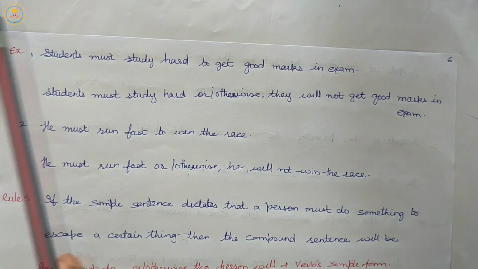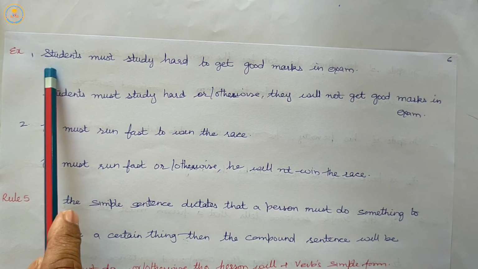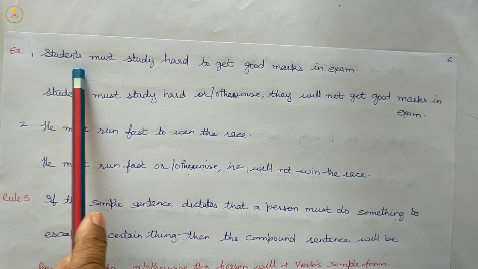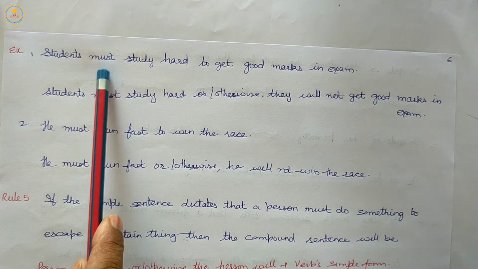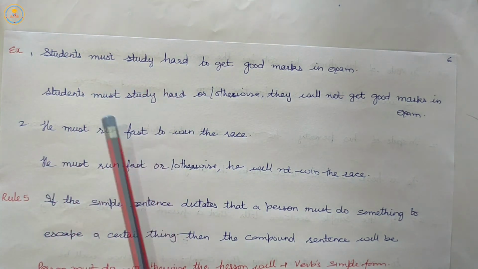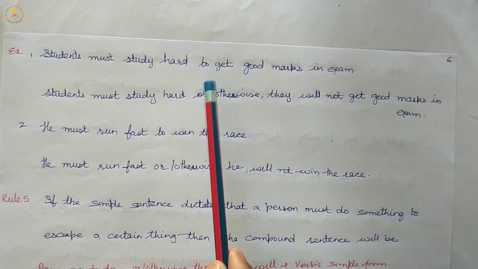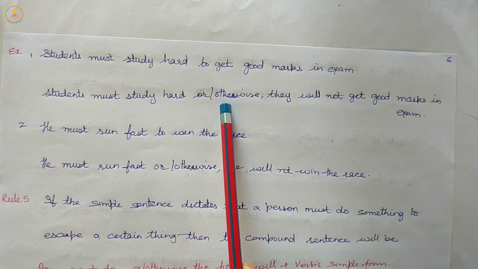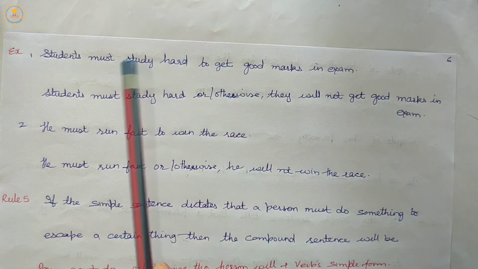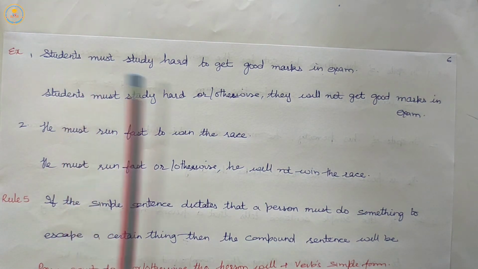So, when the simple sentence tells us that someone is doing something to achieve something, then in transforming this simple sentence into a compound sentence, we will add or otherwise, then will not. So let us see with the example.